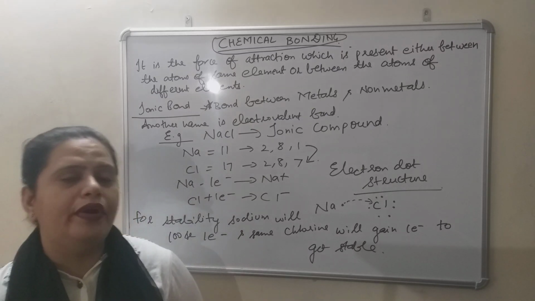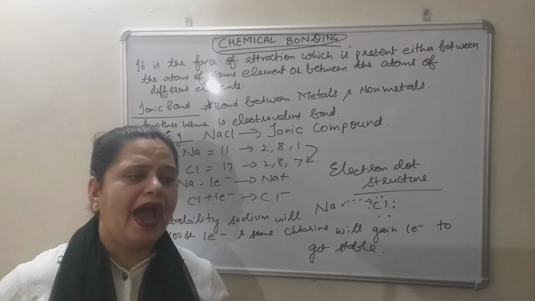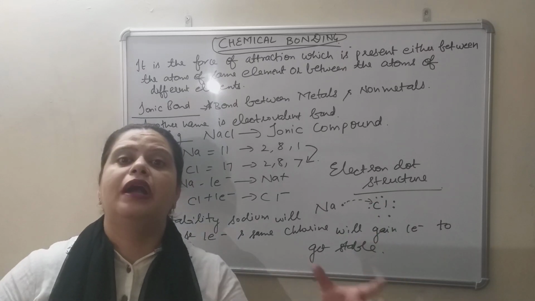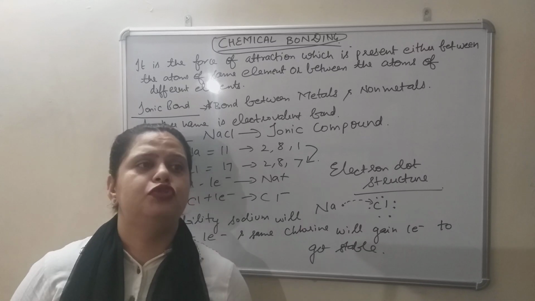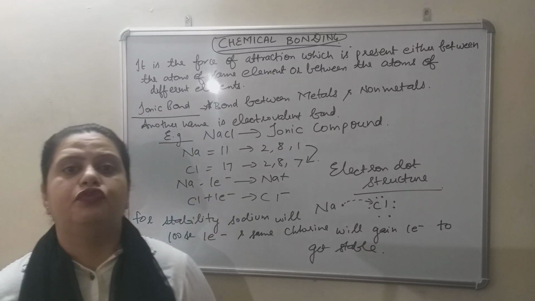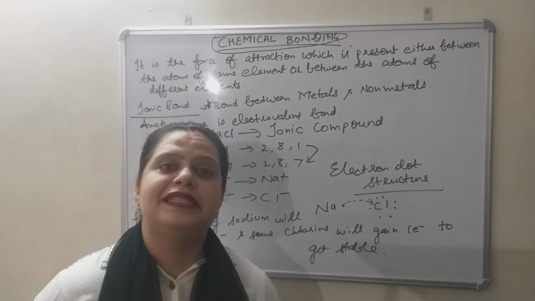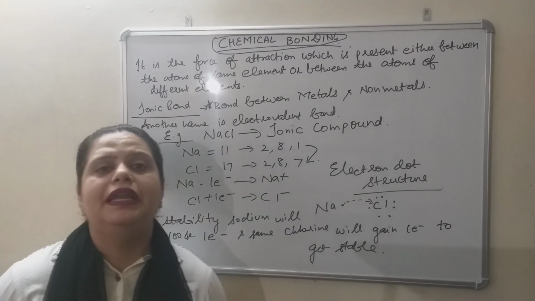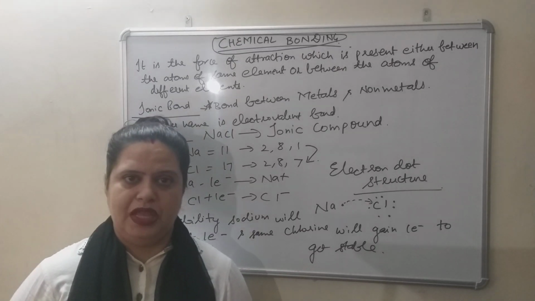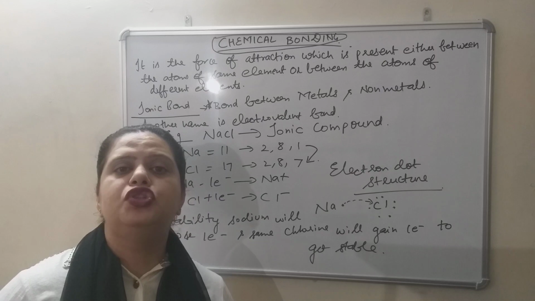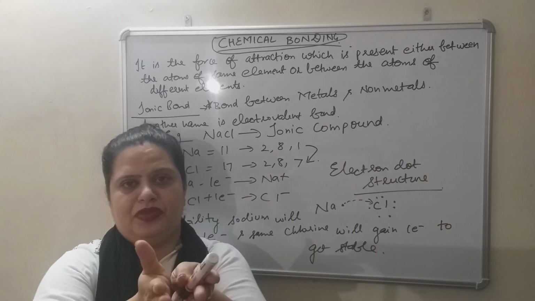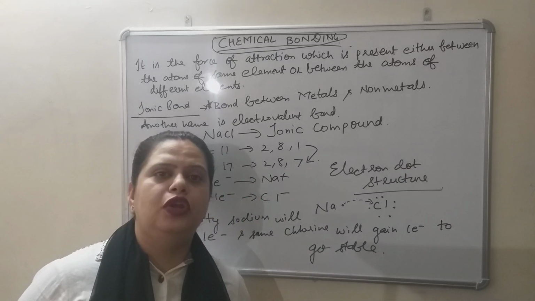Now very important question is there, that why atoms need to combine with each other. Atoms need to combine with each other, either I am talking about atoms of the same element or I am talking about the atoms of the different element, to get stable, to acquire stable electronic configuration. So this is the important point, because each and every atom wants to get stable, and because of this they combine with other atoms. So what is stable electronic configuration?